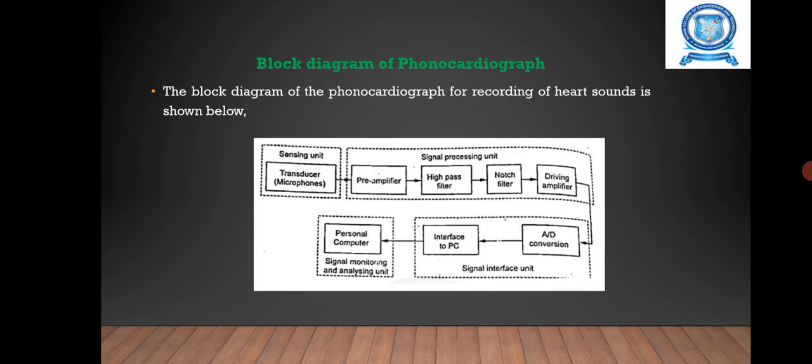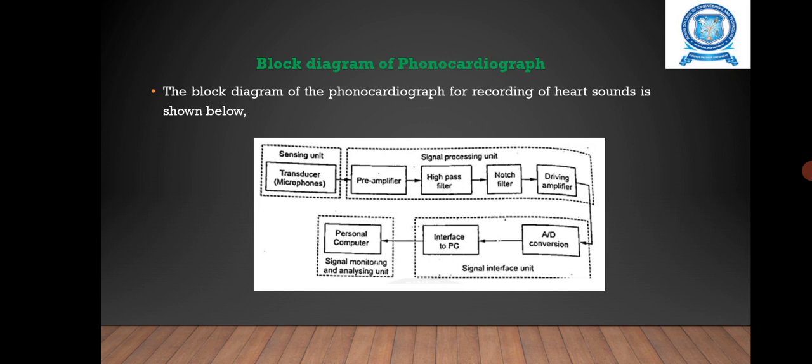Block diagram of phonocardiograph. The block diagram of a phonocardiograph for recording of heart sound is shown below. That means it is separated into 3 categories: sensing unit, signal interfacing unit, and signal monitoring and analyzing unit. In this, the sensing unit consists of the carbon microphone. That means it converts the heart sounds into proportional electrical signals.